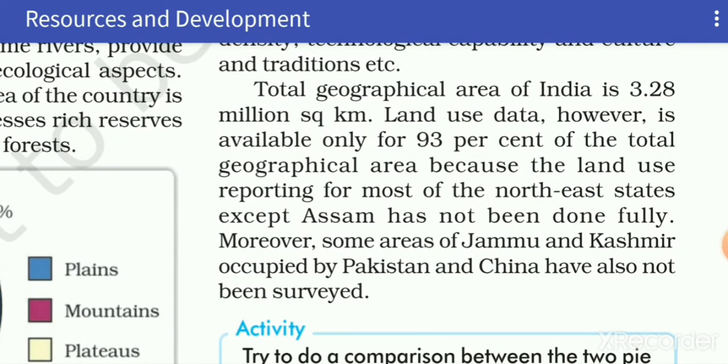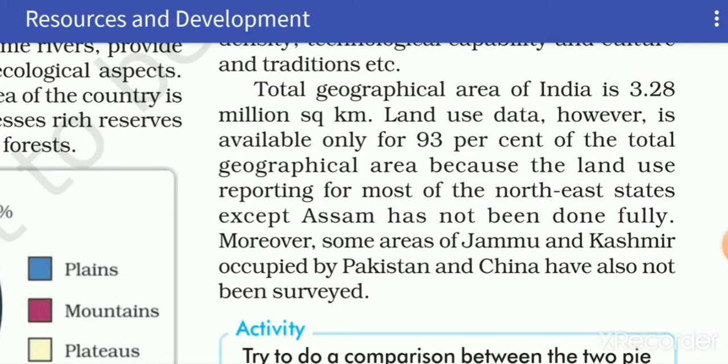As you all know, the total geographical area of India is 3.28 million square kilometer. But you will be surprised to know that the land use data is available only for 93% of the total area. This is because except Assam, other northeastern states do not have land use reporting. In the same manner, some area of Jammu and Kashmir occupied by Pakistan and China has also not been surveyed. I hope you understood the reason why India has only 93% of land use data.